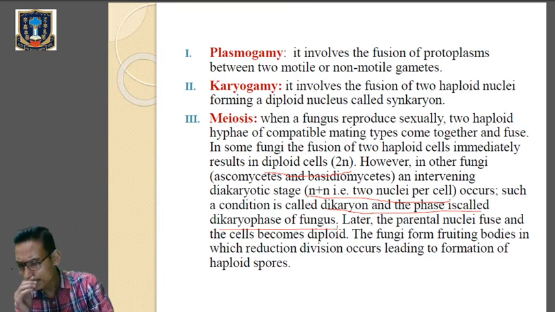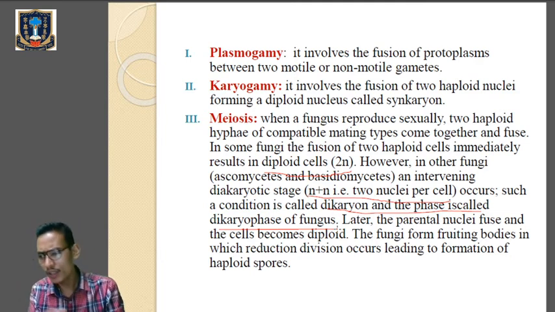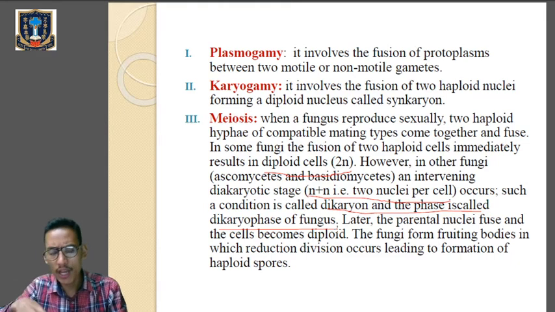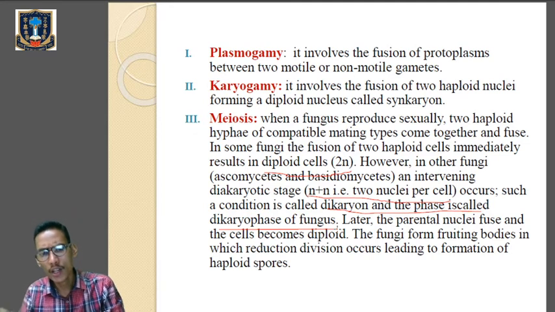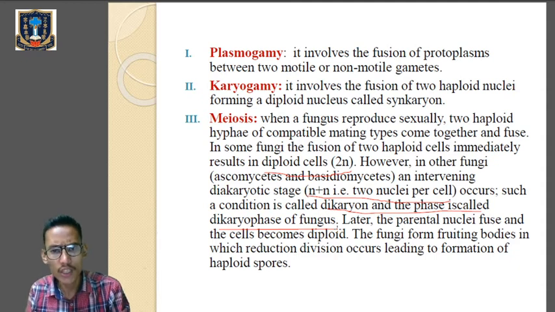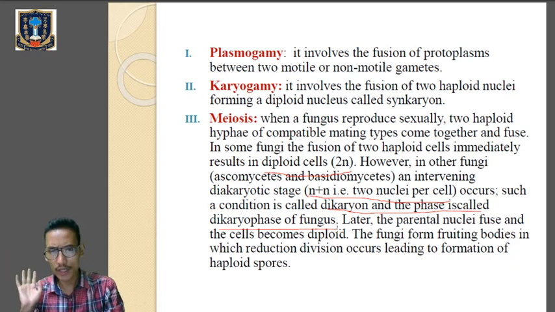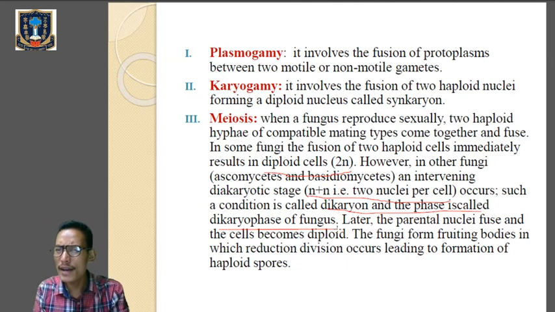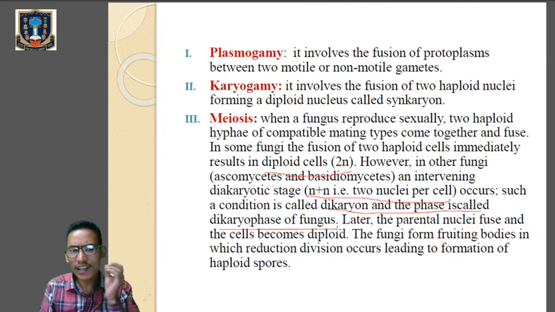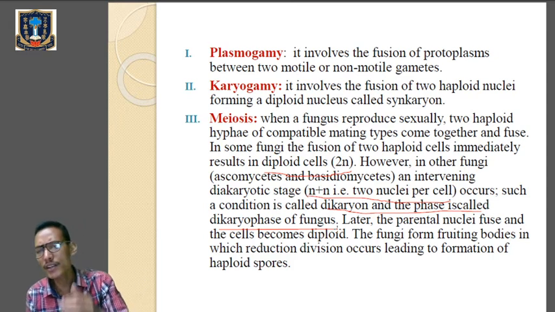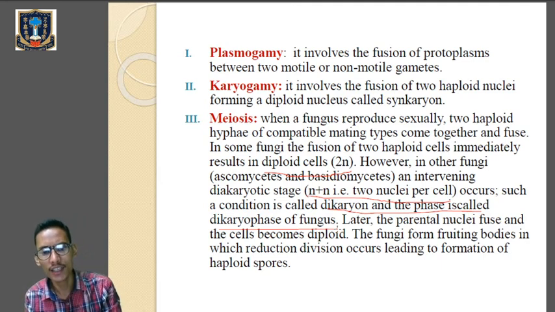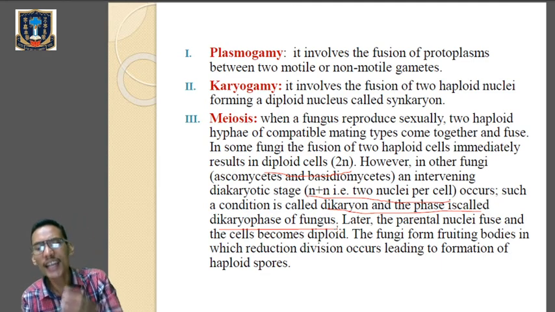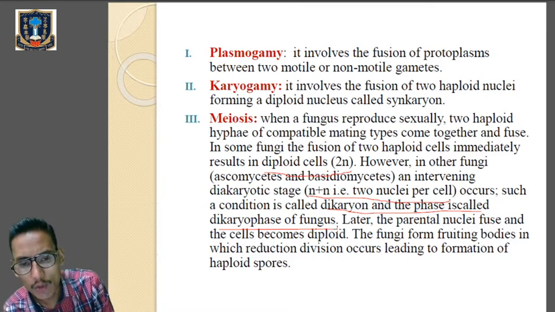I will repeat one more time. When the fungal hyphae are compatible and similar, the two haploid compatible hyphae come in contact with one another and fuse. In certain fungi, when the two haploid nuclei fuse, they result in the formation of a diploid cell, 2N. But in certain fungi like Ascomycetes and Basidiomycetes, an intervening stage is present between plasmogamy and karyogamy where they contain two nuclei per cell, N plus N. Such a stage is called dikaryon and the phase is called the dikaryotic phase.